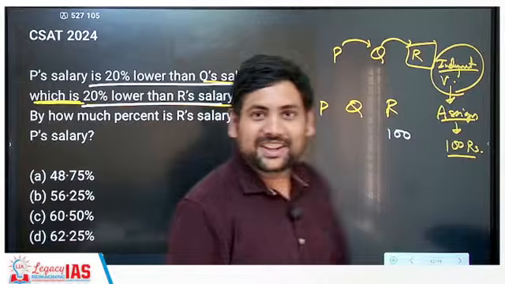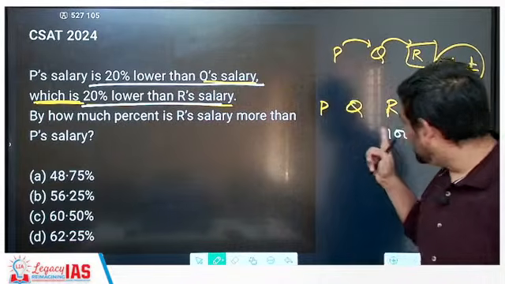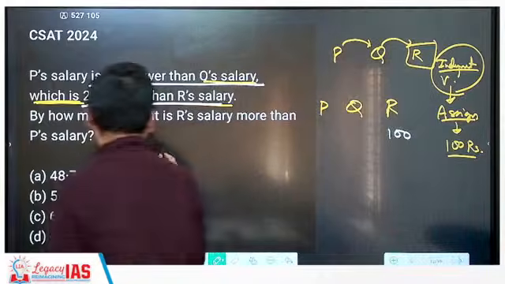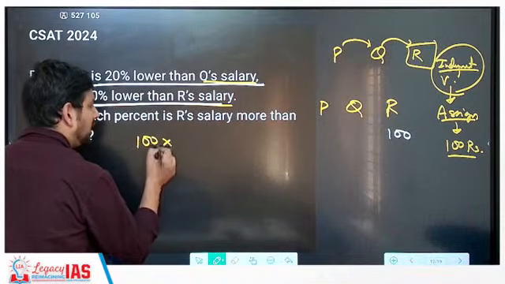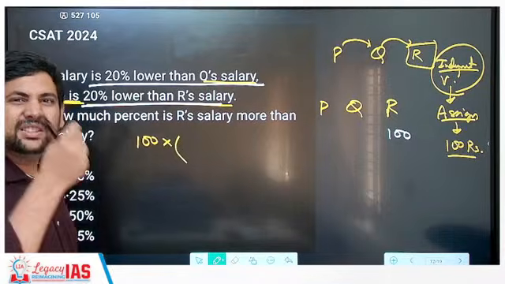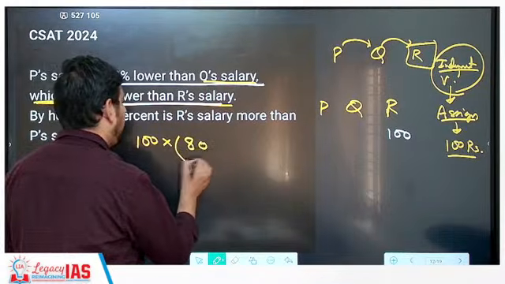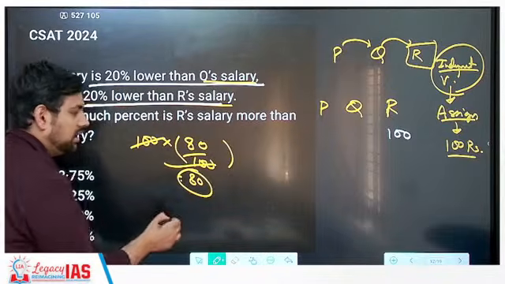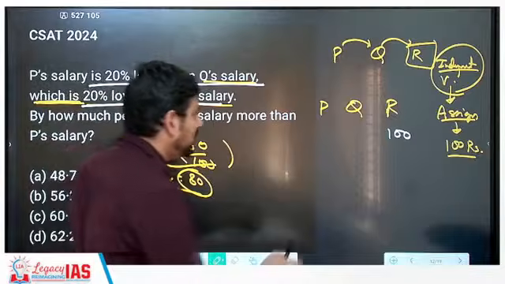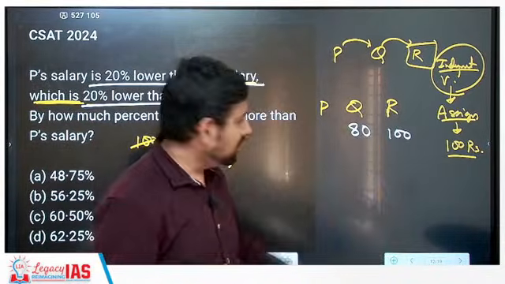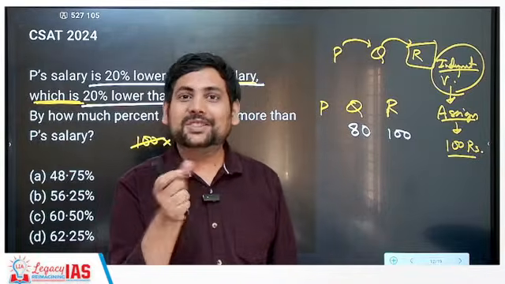That means Q earns 20% less than R. I'm doing the calculation here. So that will be 100 into 20% less, that means 100 minus 20, that is 80 by 100. 100 you can cancel out. That means Q makes 80 rupees.